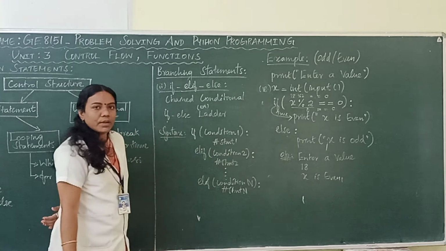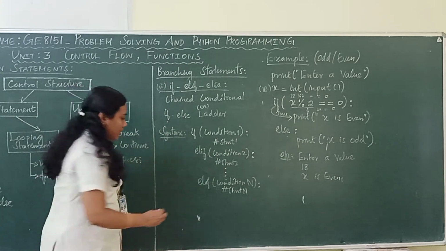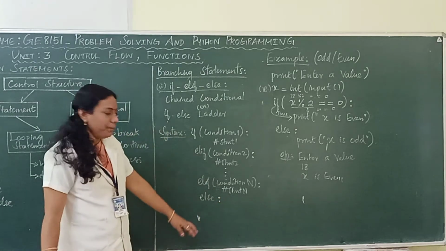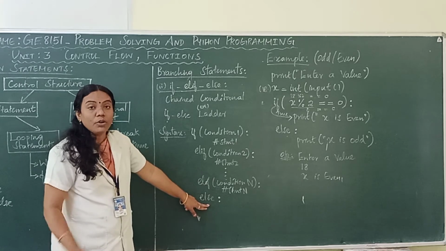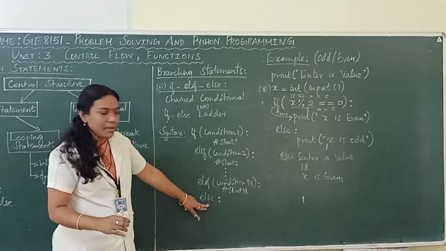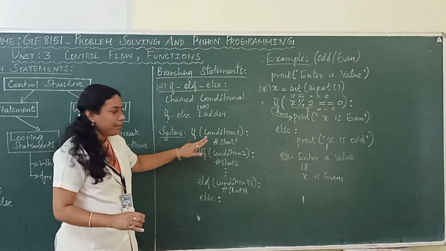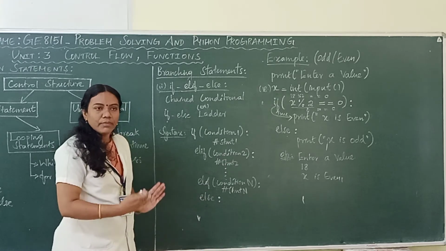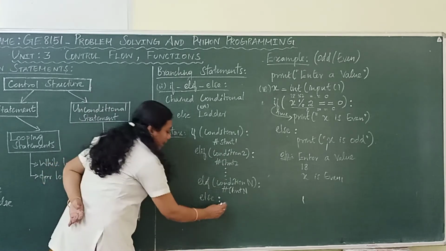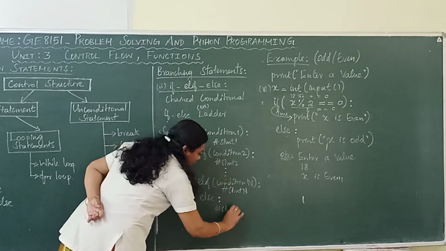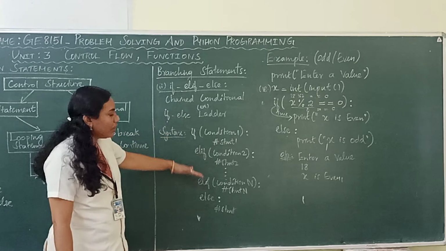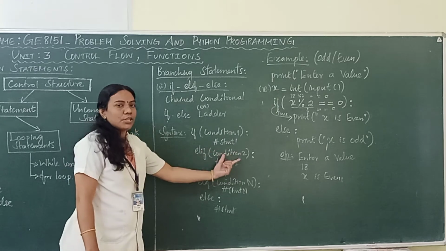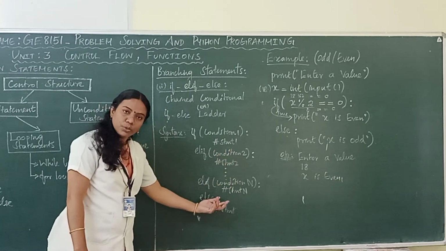statement number n. At last you need to write the else part, else followed by colon. Always remember, if you are using else, you should not provide a condition. If must be followed by a condition, elif must be followed by a condition, but else will not be followed by a condition. Else is always followed by a colon and the statement of else. This is the syntax for if, elif, else. Understood? If condition 1, elif condition 2, elif condition 3, it will continue up to condition n.